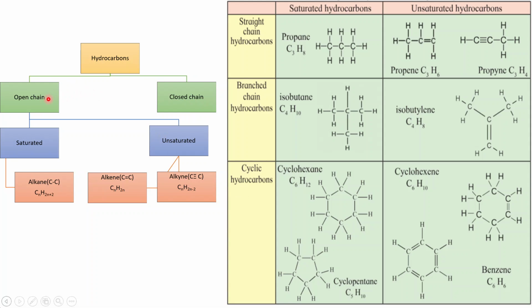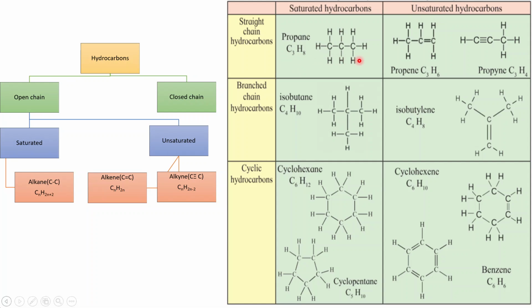Open chain compounds can be straight chain or branched chain. Open chain hydrocarbons are further divided as saturated hydrocarbons or unsaturated hydrocarbons. This table shows saturated and unsaturated hydrocarbons.